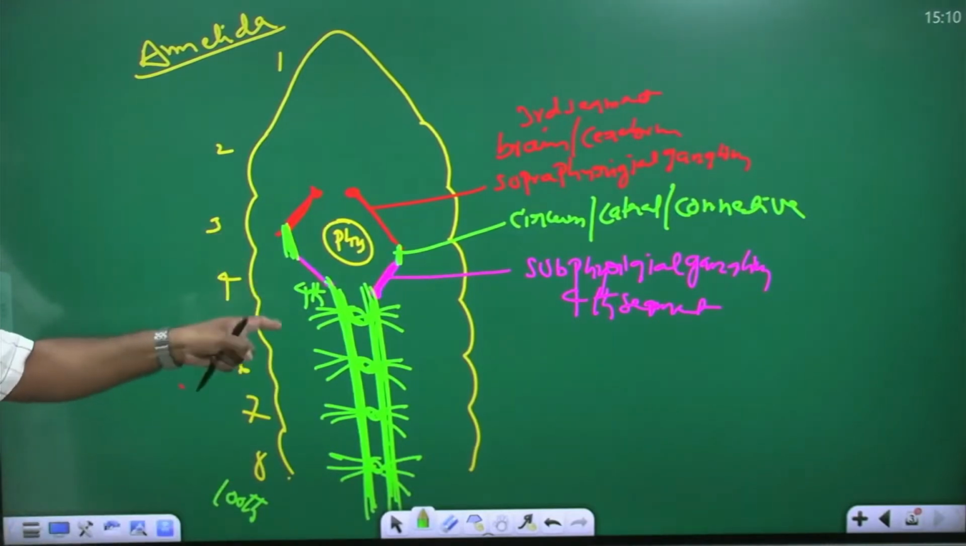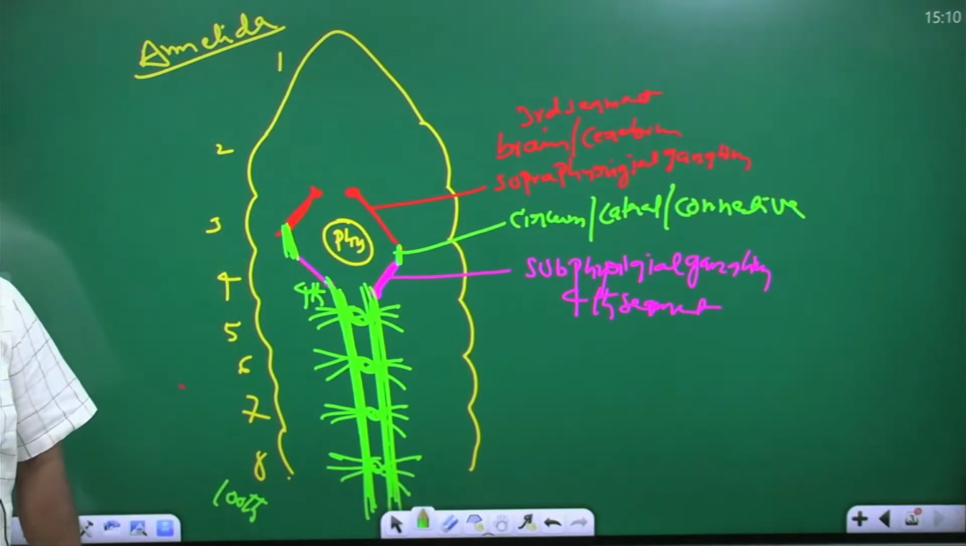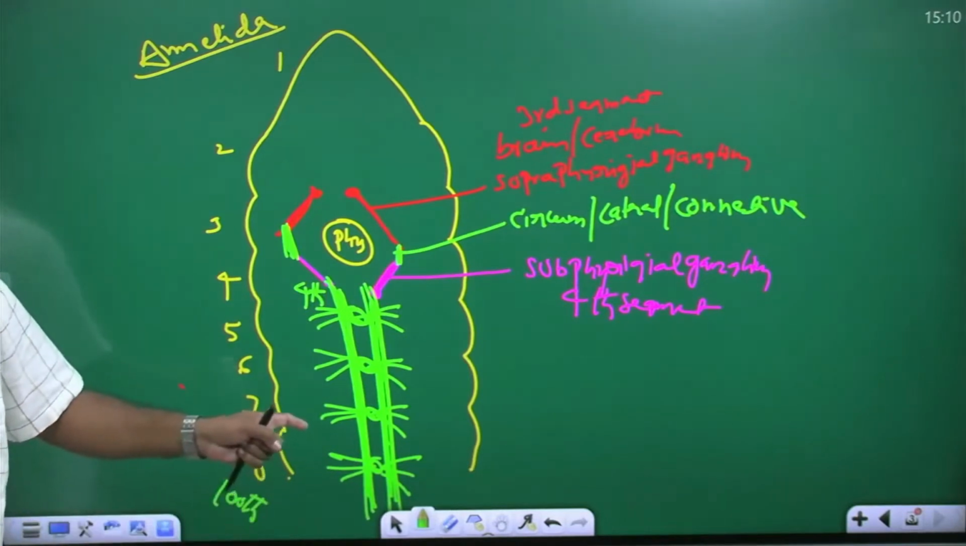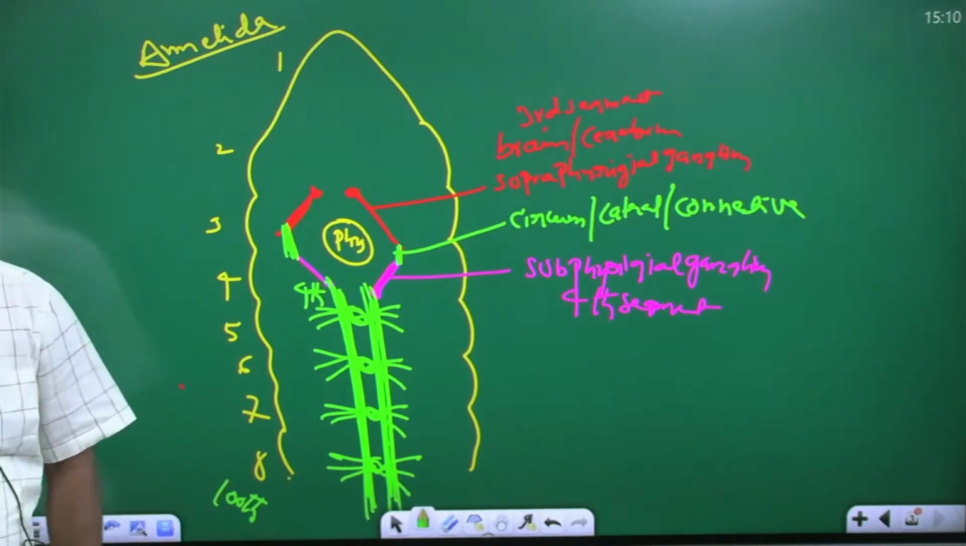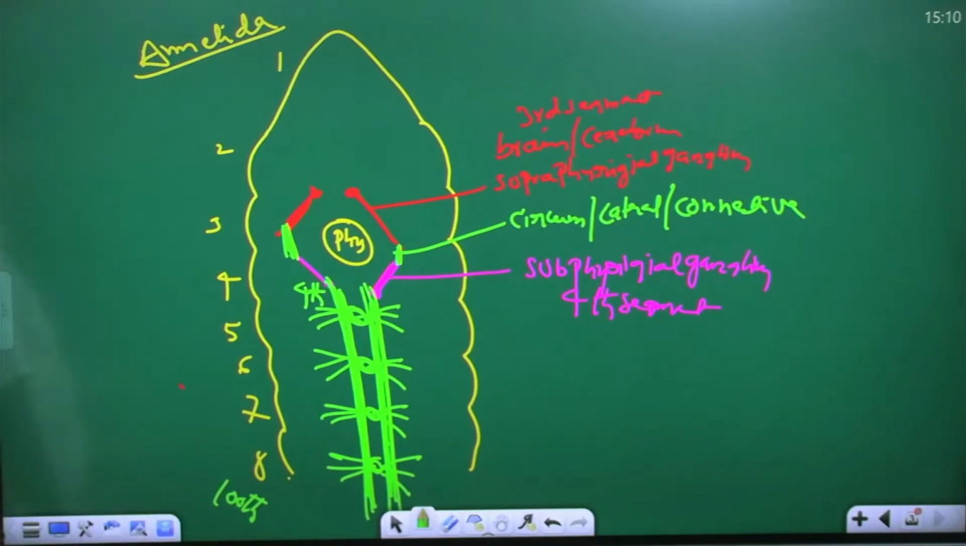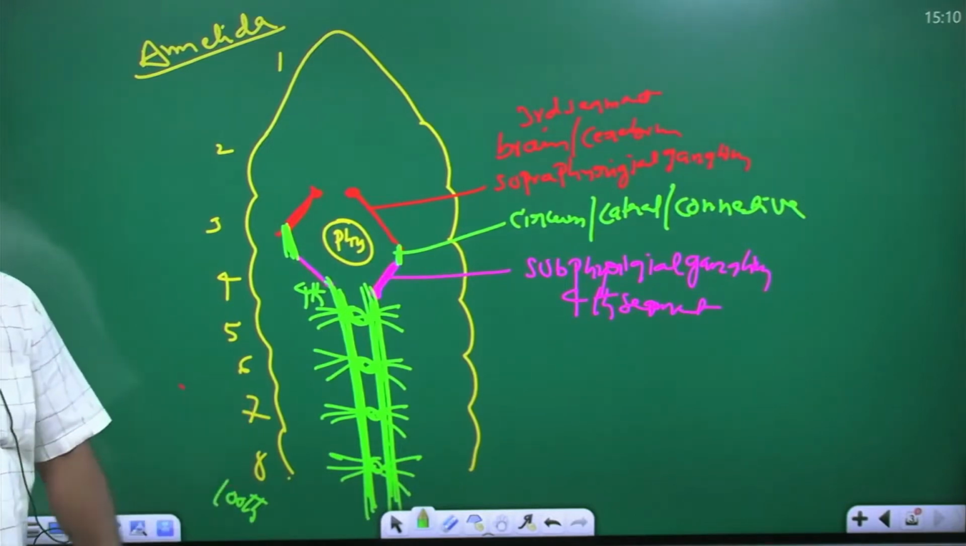So you can draw this diagram. Did you complete it? You can draw this diagram. So this is the nervous system of the earthworm, an Annelida organism.